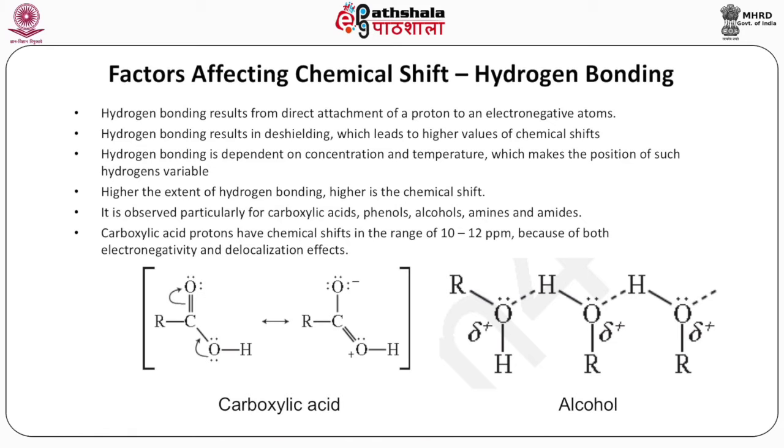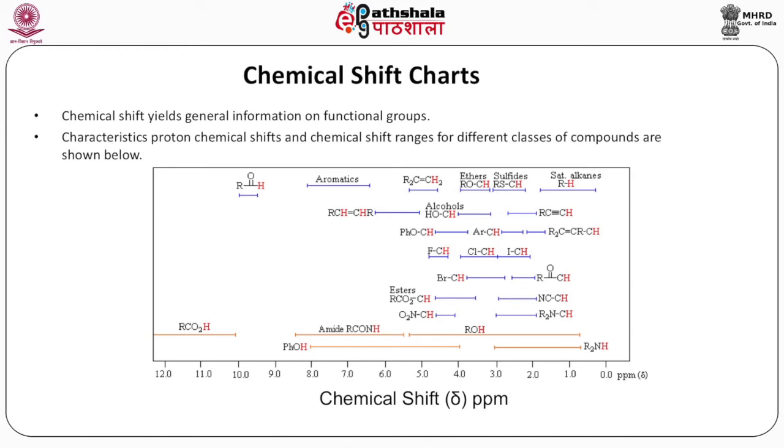Carboxylic acid protons have chemical shifts in the range of 10 to 12 ppm because of both electronegativity and delocalization effects, as is shown in the figure for carboxylic acid on the left and hydrogen bonding for alcohol on the right. Chemical shift charts. Chemical shift yields general information on functional groups.